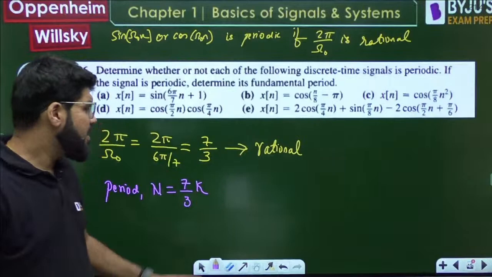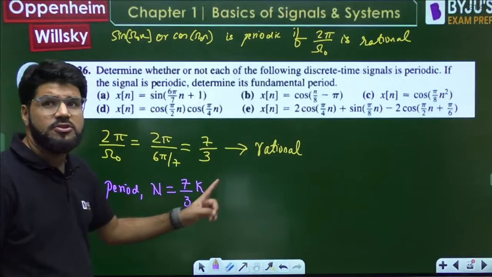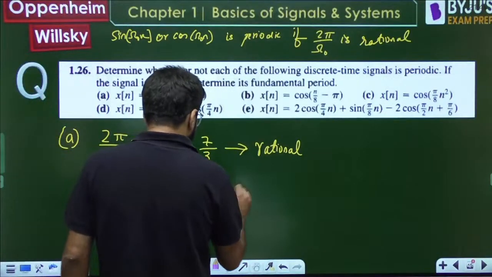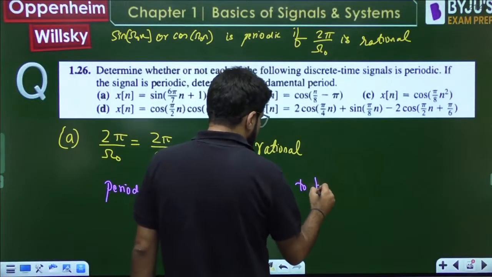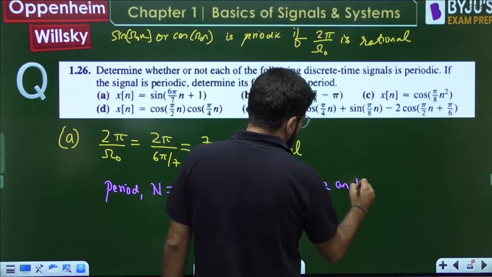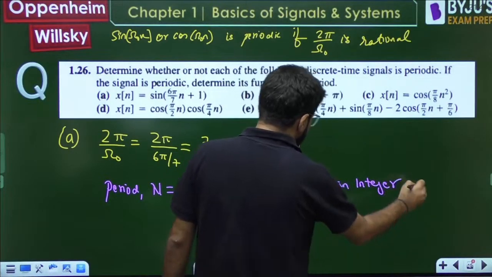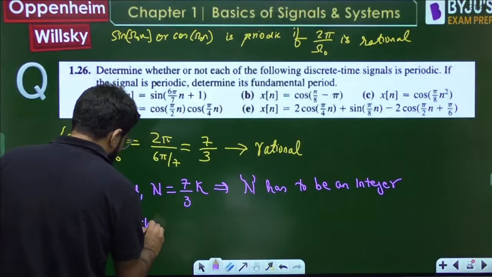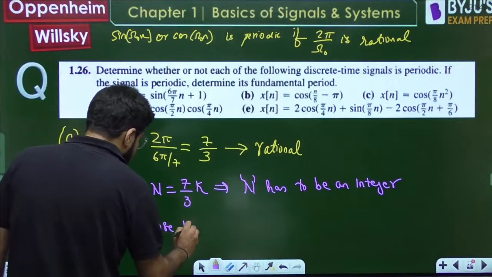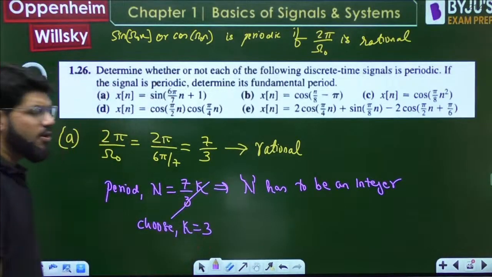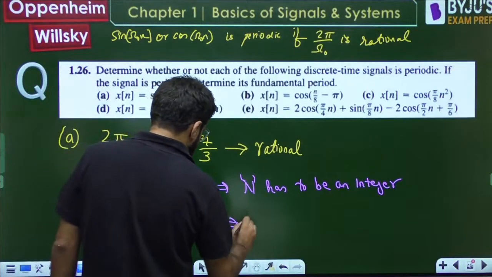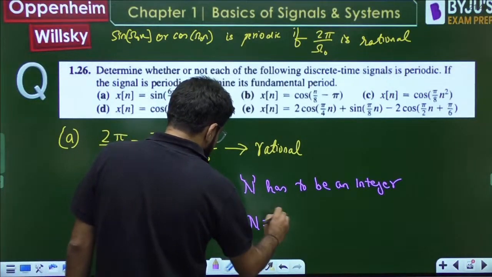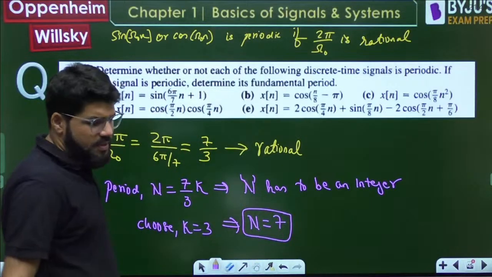What should be the value of k? k can be any integer so that n remains an integer. In the discrete domain, the time period must always be an integer. To convert into an integer, you can choose k as 3. If k is chosen as 3, the 3 will get cancelled, so n will be 7. That is the answer. The time period will be 7.